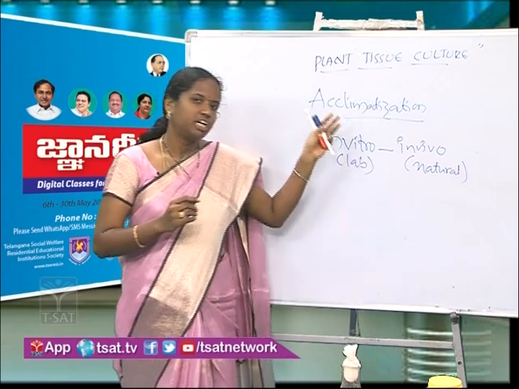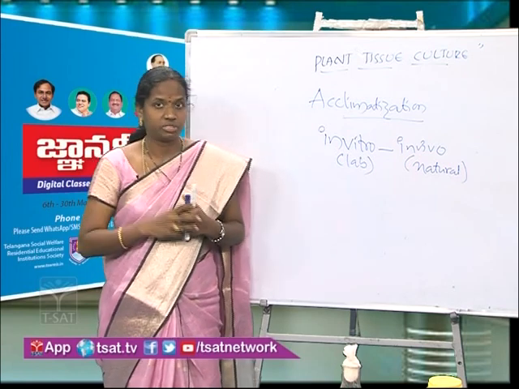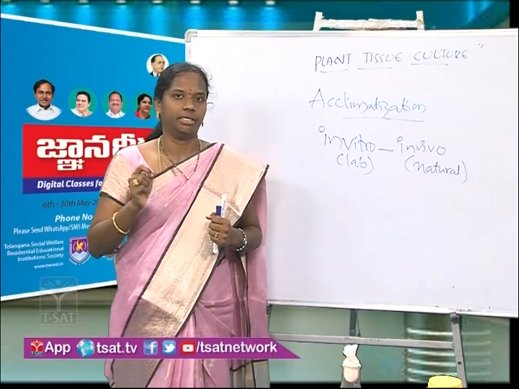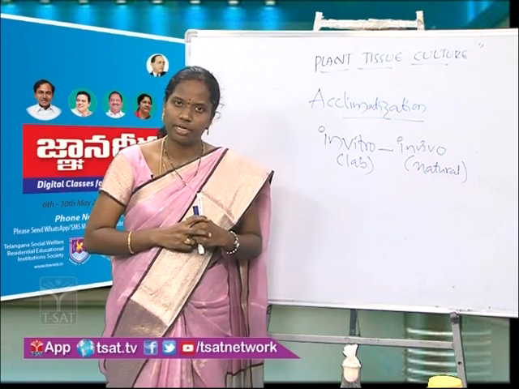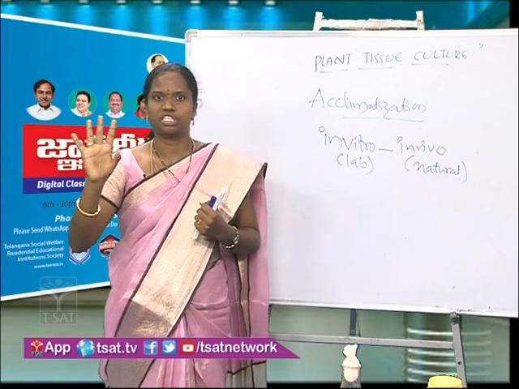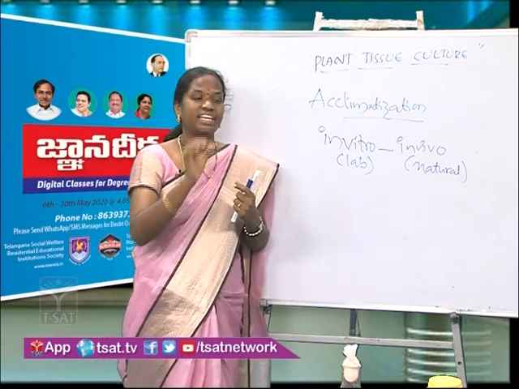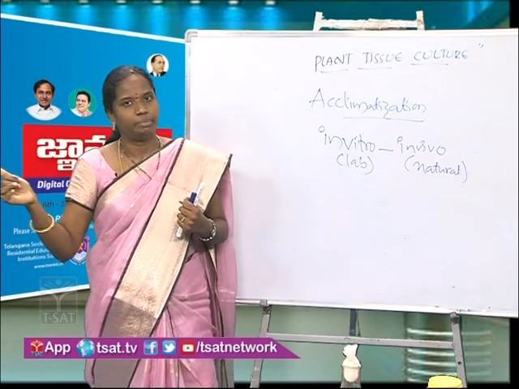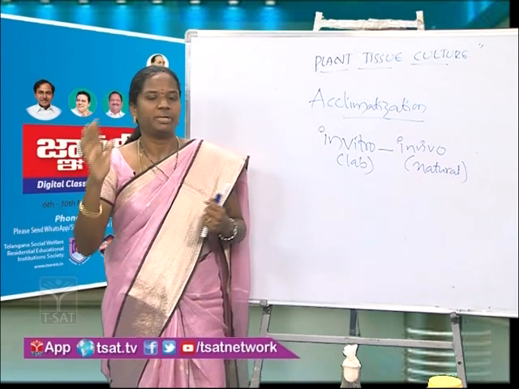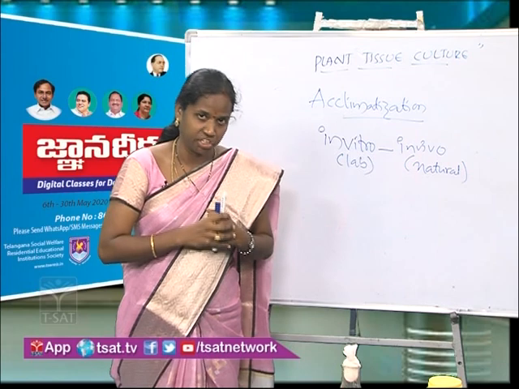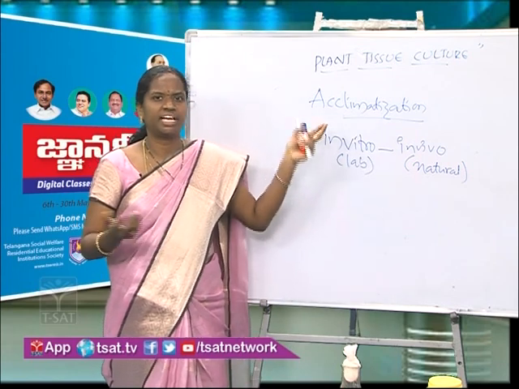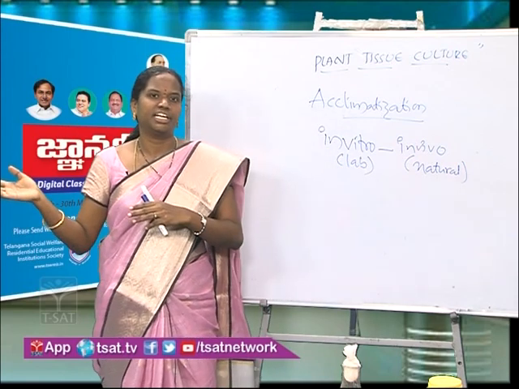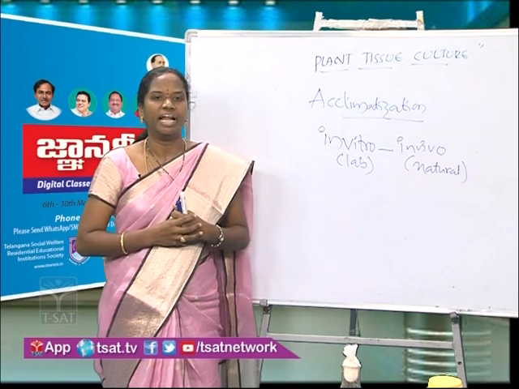And when we are performing this plant tissue culture, we have to keep some things in mind. For example, if we take a diseased explant, there are chances of producing a diseased plant only. So better not to take diseased or infected plants. Choose a healthy explant. That healthy explant will lead to a healthy plant. So while performing this activity, these should be compulsorily considered. Then during the acclimatization, as we have studied, the test tube plant is shifted to the natural conditions. This is about plant tissue culture.